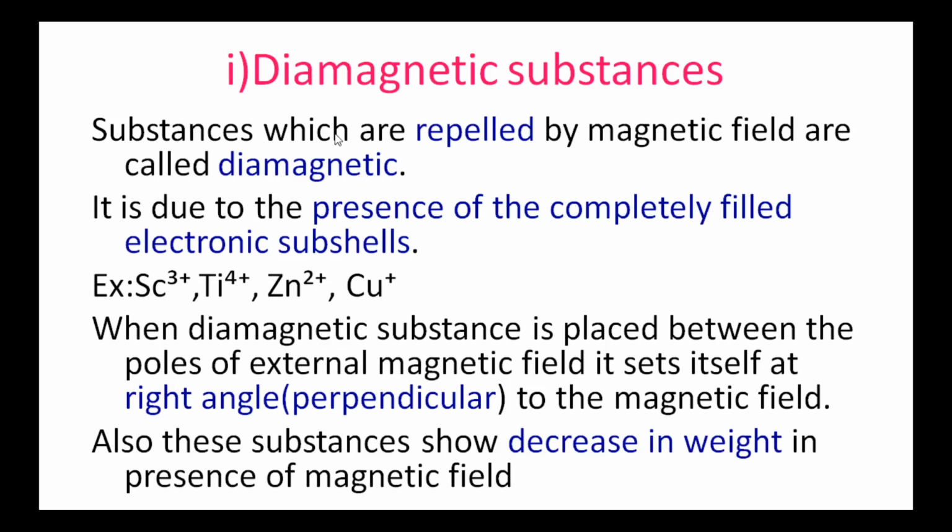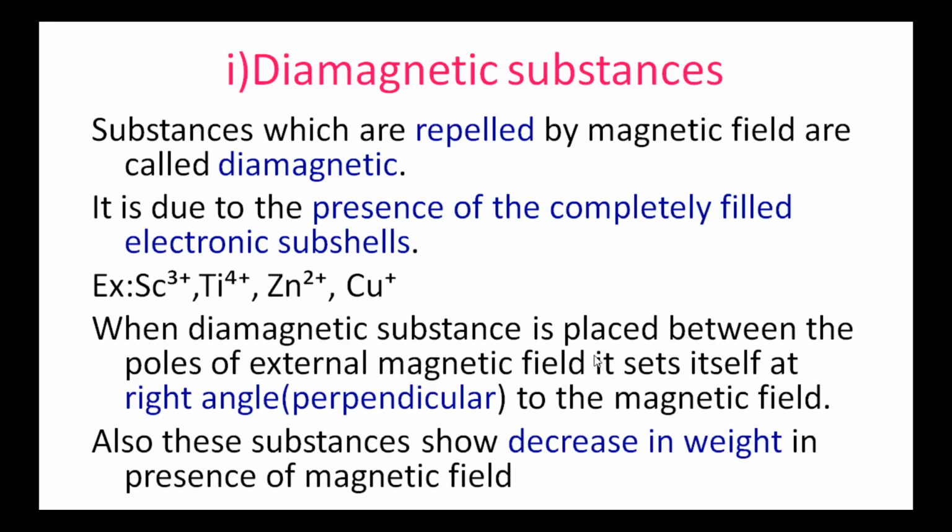So such substances, when placed in the external magnetic field, are repelled by it. The examples for these are scandium 3 plus, titanium 4 plus, zinc 2 plus and copper plus.